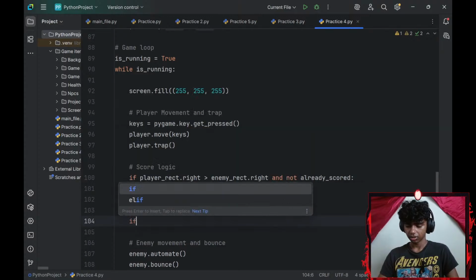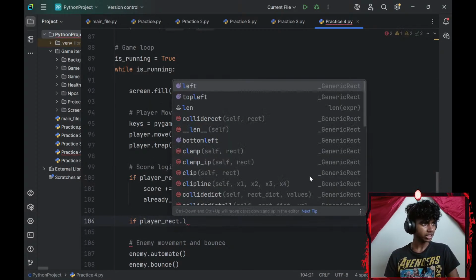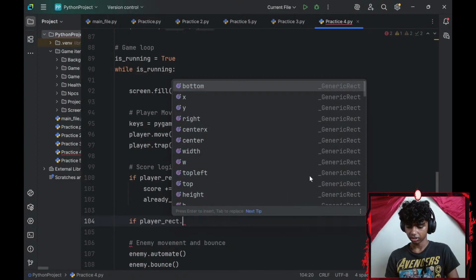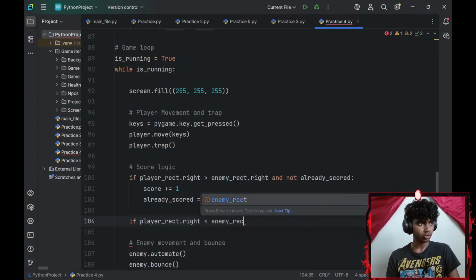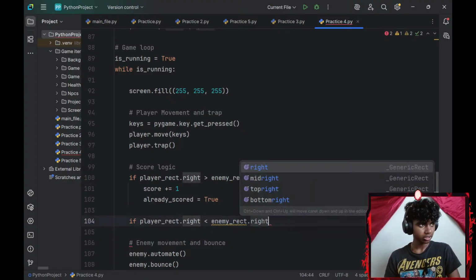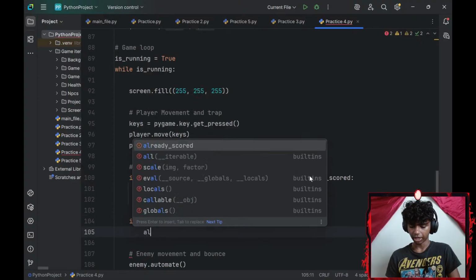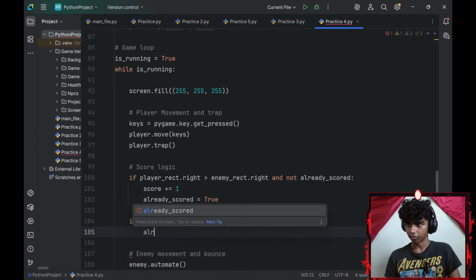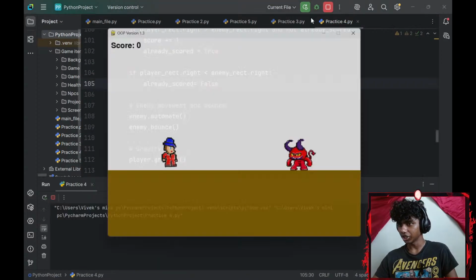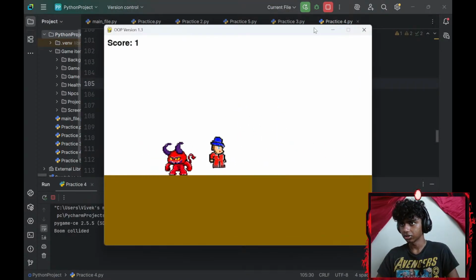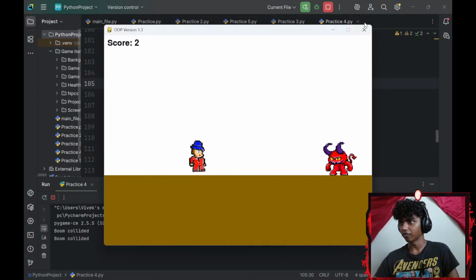Okay. If my player_rect.right this time is less than my enemy_rect.right, my already_scored variable is going to be set to false. Okay, before I add a change, let me check if this actually works. Oh, so I just got to jump in front. I can't jump in front, I mean behind.